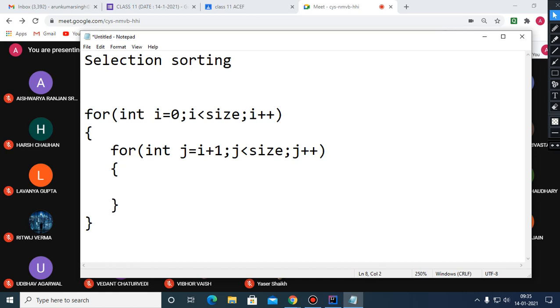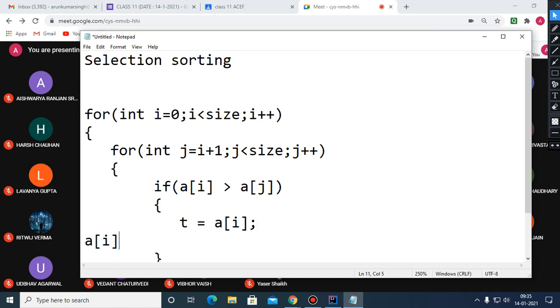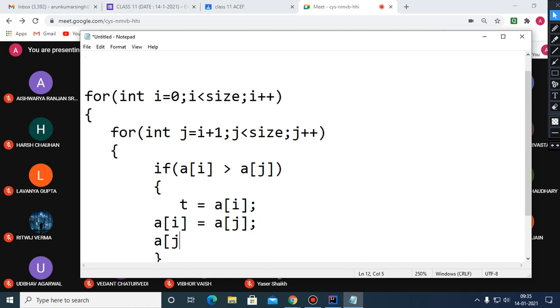And here what to do, if you compare a of i with a of j, then t will be a of i, and a of i will be a of j, and further a of j will be t.